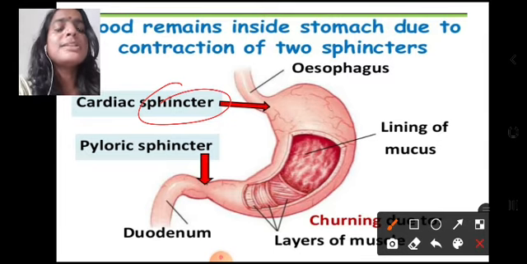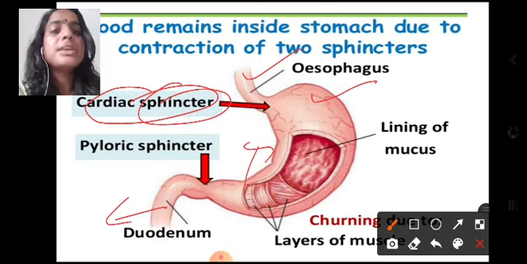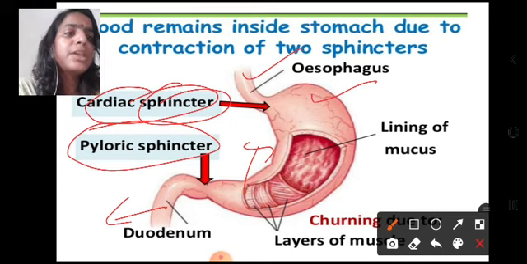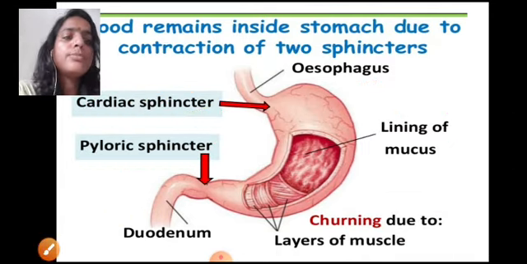So first of all, the sphincter or the door that is at the junction of the esophagus and the stomach is the cardiac sphincter, whereas the sphincter or the door that is present at the junction of the small intestine and the stomach is the pyloric sphincter. So, a lining of mucus is also present on the walls of the stomach, and churning happens due to the different layers of muscles.